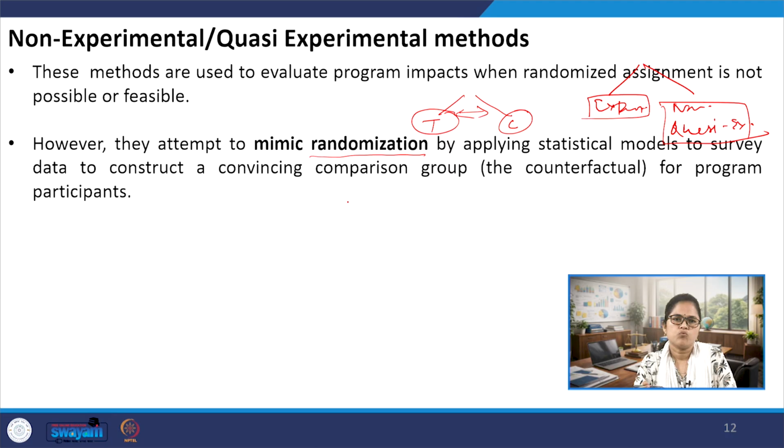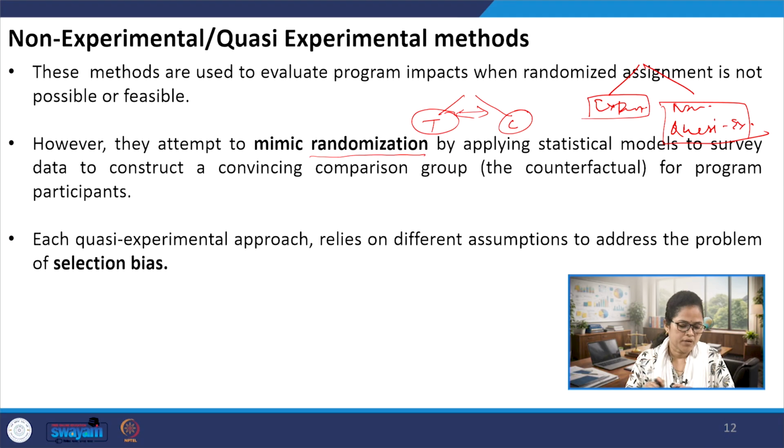So, what is this mimic randomization? That means it is a kind of shadow randomization, not a true randomization, by applying some statistical models to the data that we have collected from the survey. It allows us to construct a convincing comparison group, or the counterfactual group, counterfactual data can be found through the statistical models from the program participants.